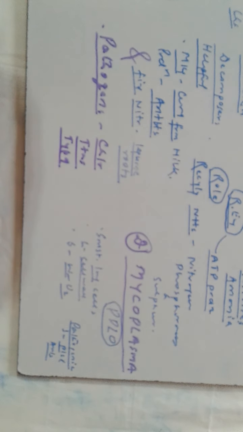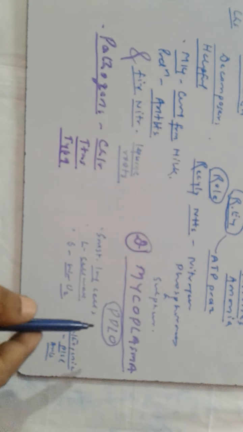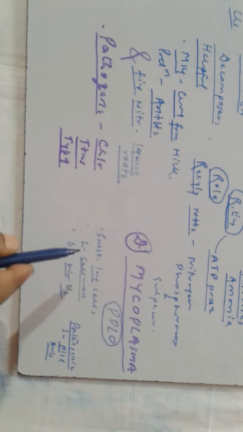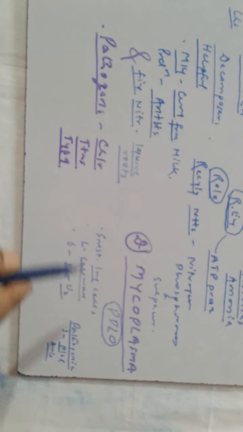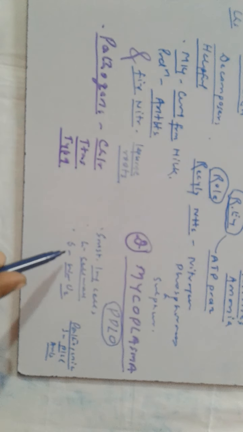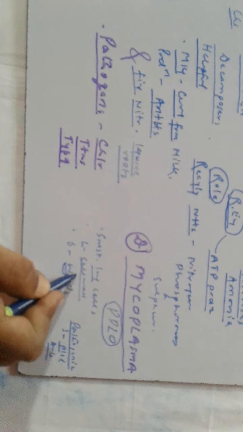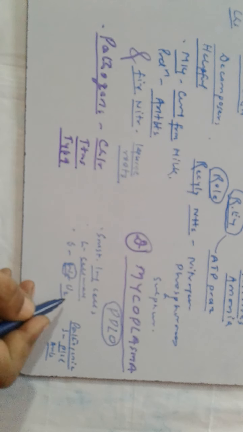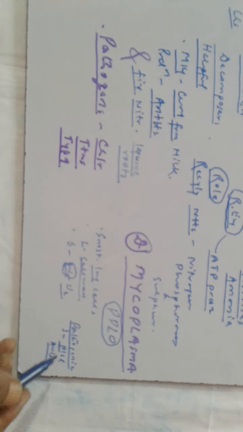So, what are the characteristics of mycoplasma? It is also known as PPLO, pleuropneumonia-like organisms. It is the smallest living cell known, and they completely lack a cell wall. They can survive without oxygen, and they are pathogenic in plants and animals.